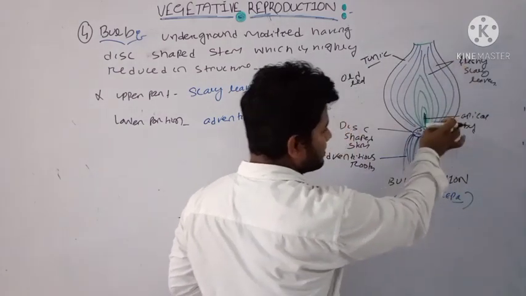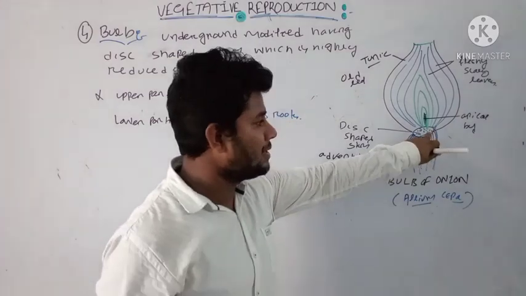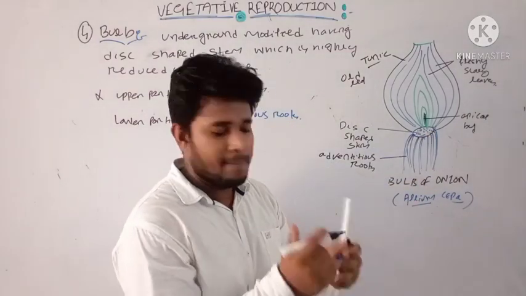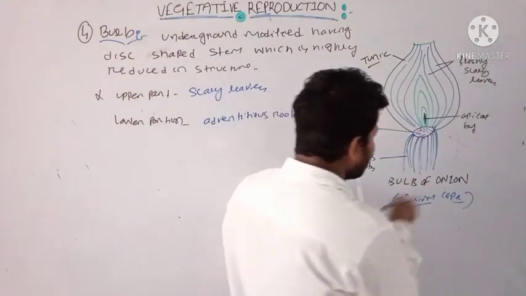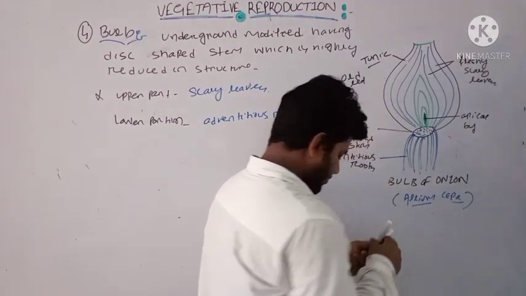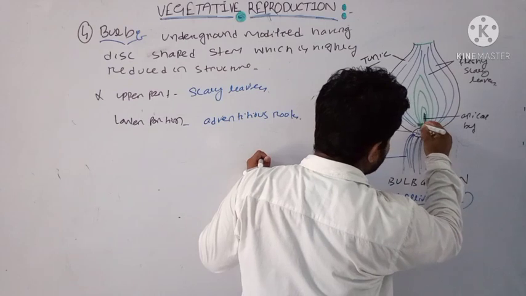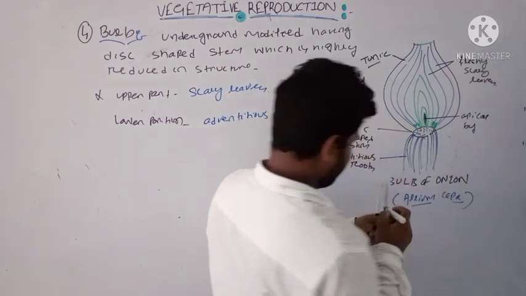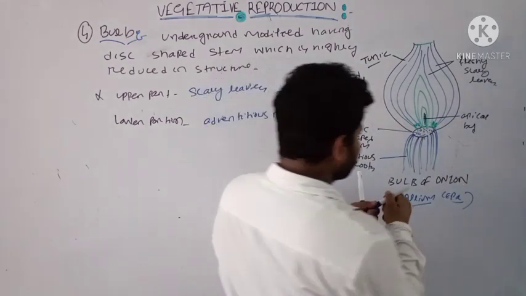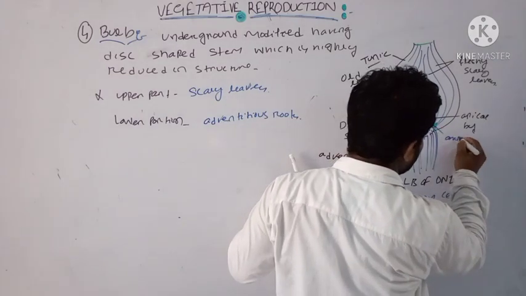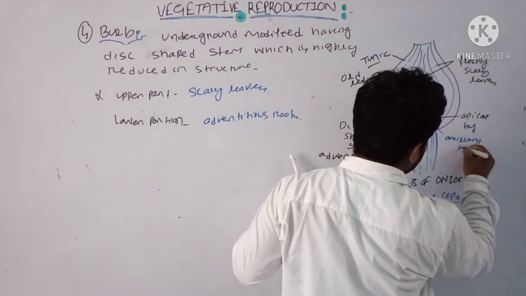Each scaly leaf ends in the disc-shaped stem, and near the base of each leaf and the disc-shaped stem you will find the axillary buds.